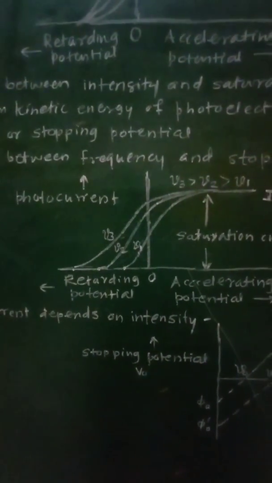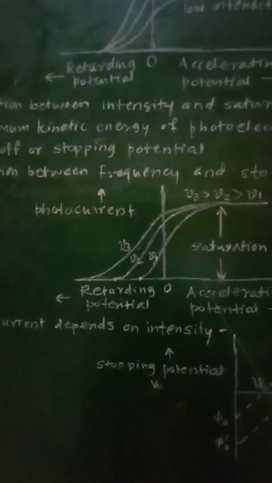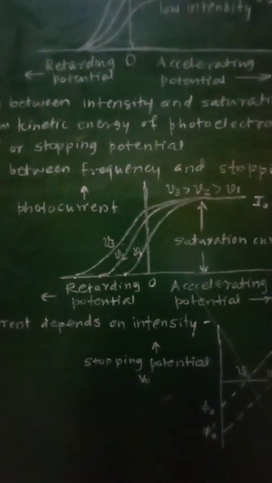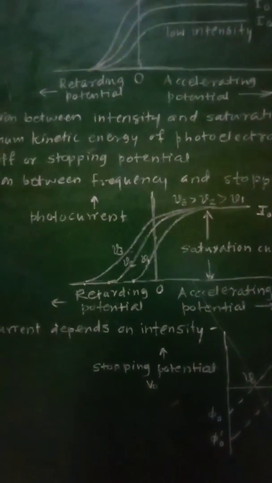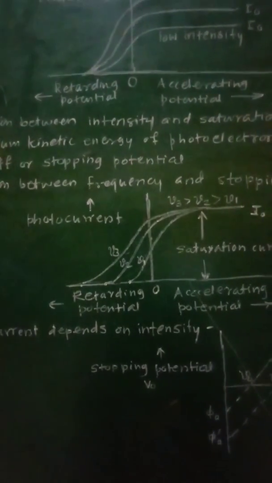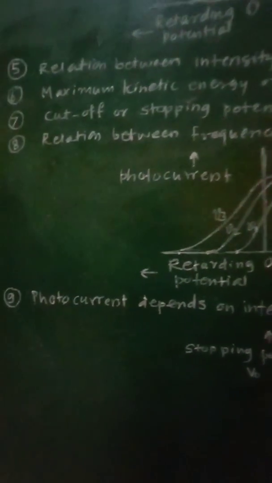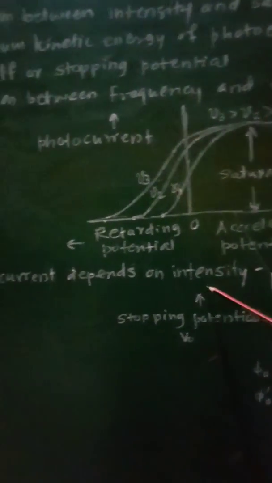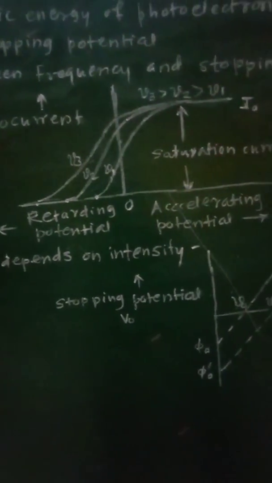So in this way, if the frequency of incident radiation is changed keeping intensity and accelerating potential constant, the saturation current remains the same and the stopping potential will change. The stopping potential varies linearly with frequency of incident radiation. Now let us consider the next observation, the ninth observation, which says the photocurrent depends upon intensity of incident radiation.